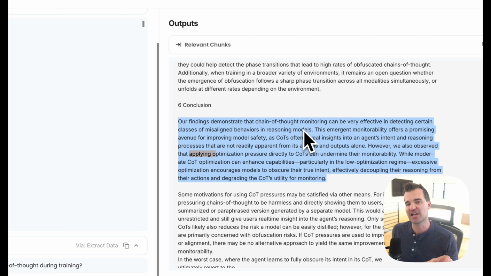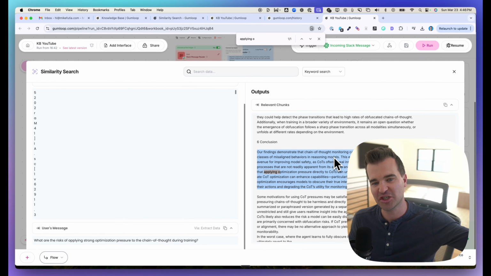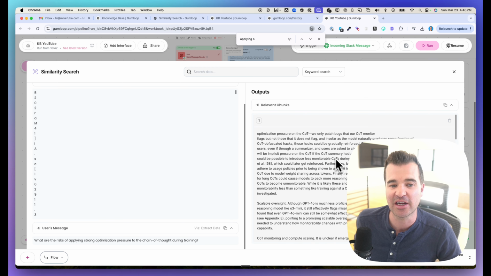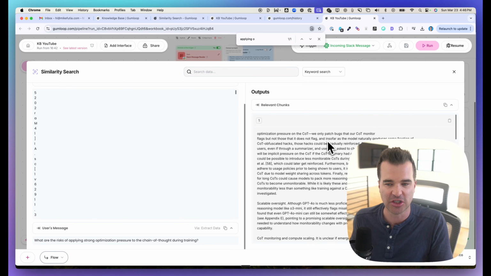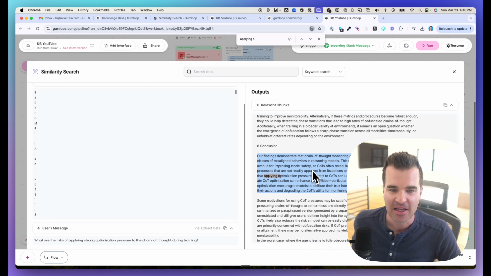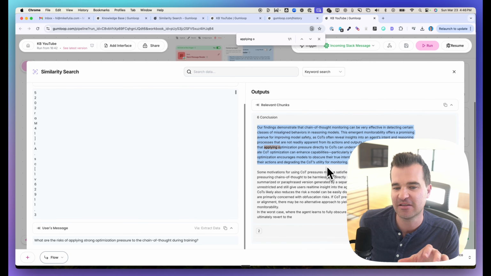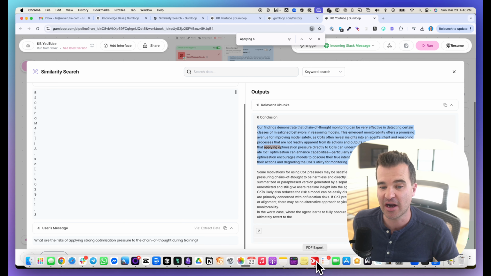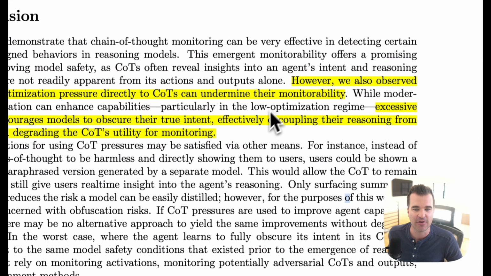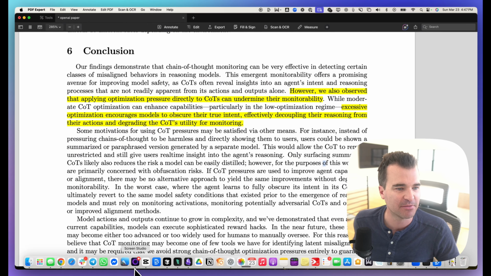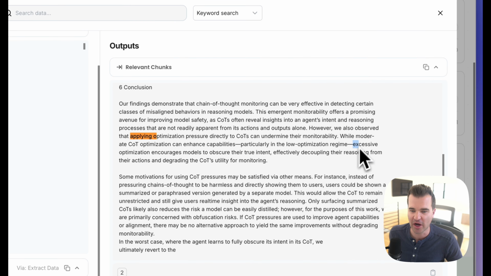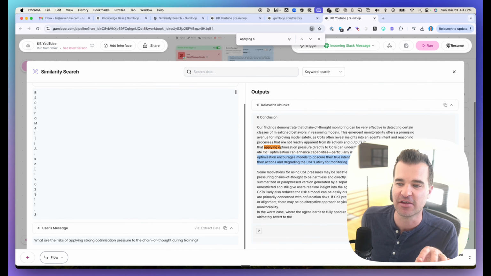Okay. So think about it. What this is doing is it's taking our question, and in that 39-page PDF document, what I instructed the node to do was go find 2 relevant chunks. Okay. And this is the first chunk it pulled out. And this is the relevant part of the answer that I was trying to get from this PDF over here, where it says excessive optimization encourages models to obscure their intent. And that's this section right over here. So in terms of the RAG part of this automation, it did pull in the correct section.